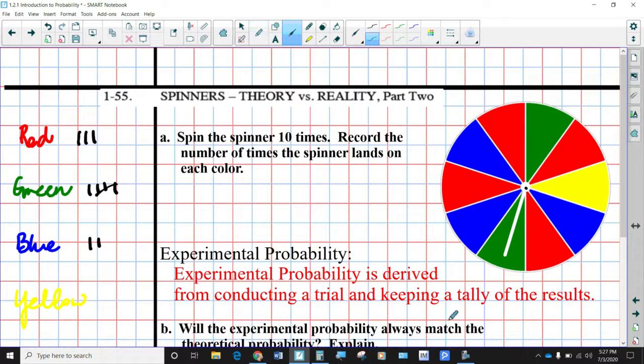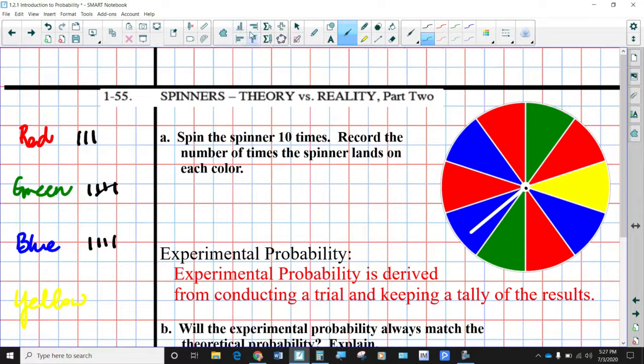Let's do it another. How much time do we have? Ooh, we're getting late there. All right, if I do it 20 times, let's see if it gets closer to our ratios. All right, I'm going to do this really quickly. You keep track. There's blue. Blue. Stop it. Why are you there? I want you there. Oh, well, whatever.